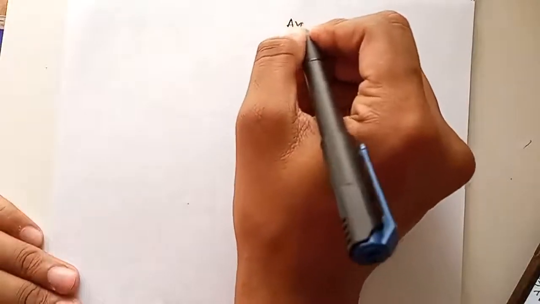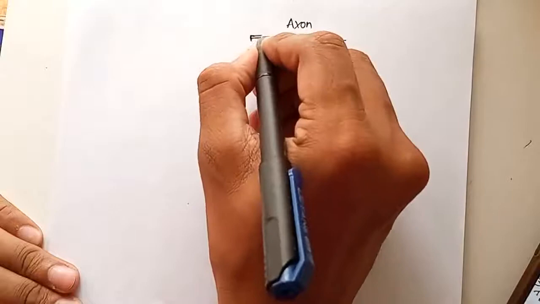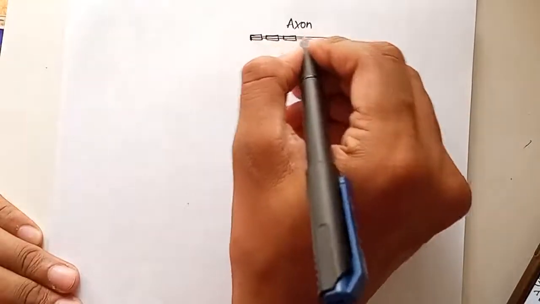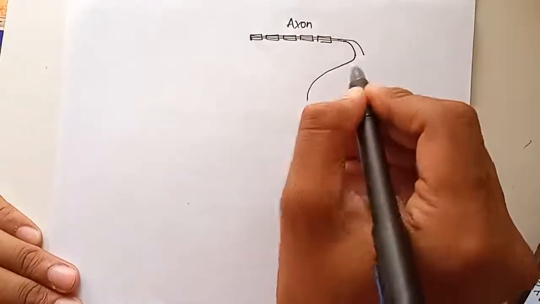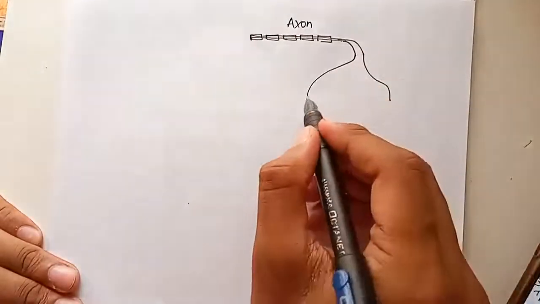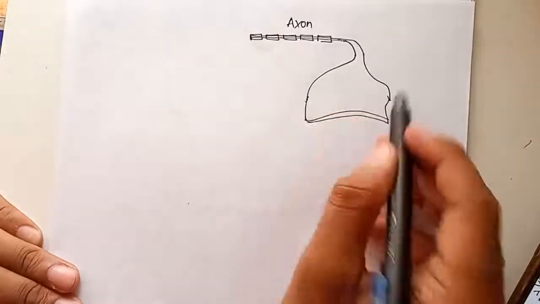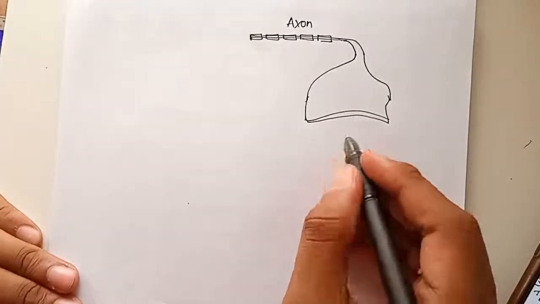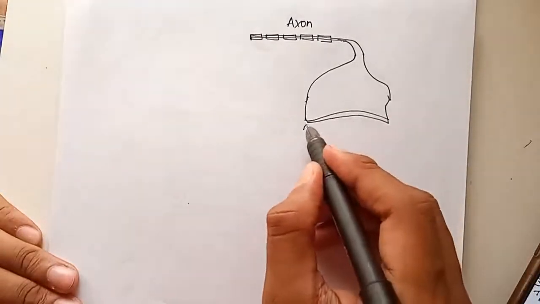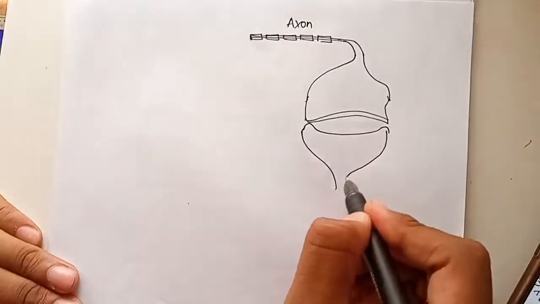The axon from one neuron is connected like this to, this is not actually so big, but I am just making it big so that it is easily visible for you, is connected to the dendrite of another neuron.